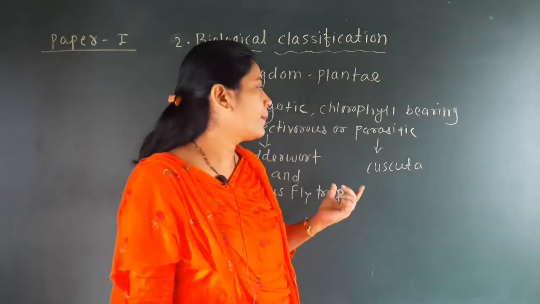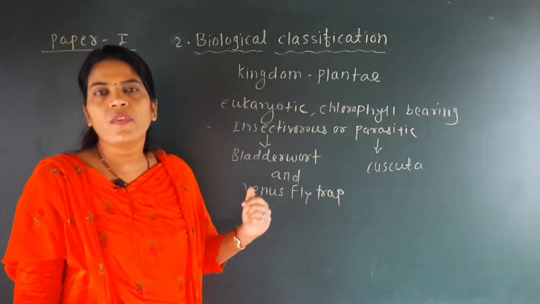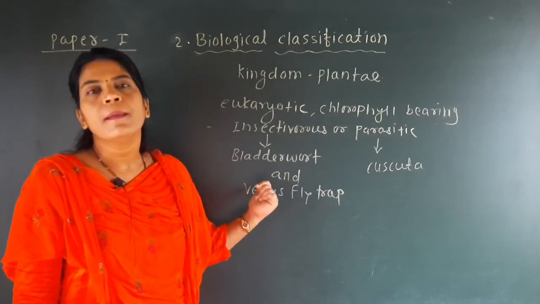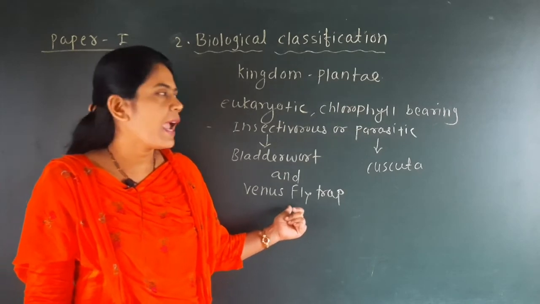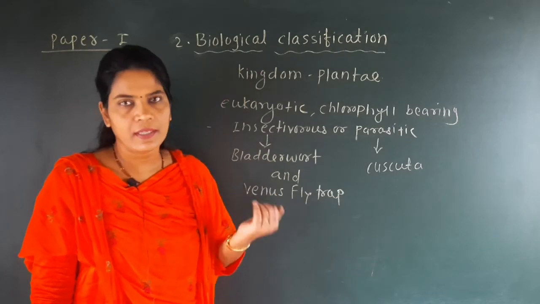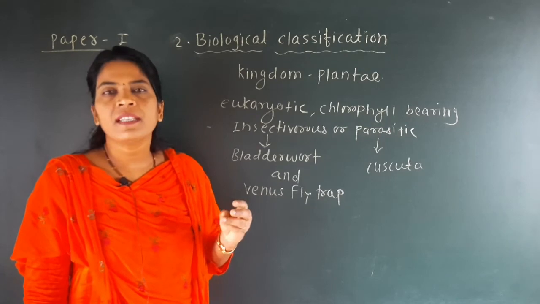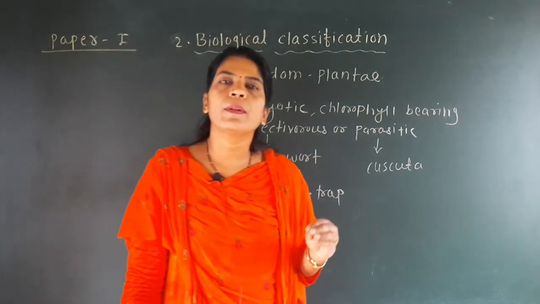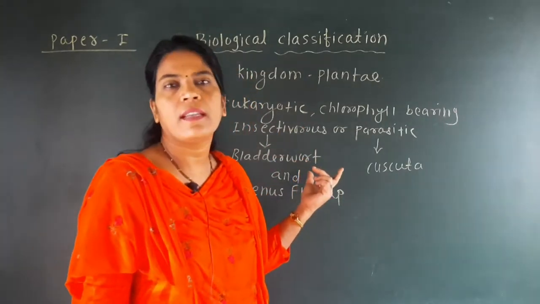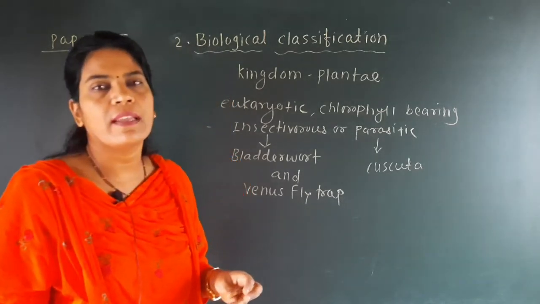Cuscuta is the example of the parasitic plant. Okay, so it is very important, because if the question is asked that the insectivorous plant is, then the answer is the bladderwort and Venus flytrap, and the parasitic plant is the Cuscuta. Okay, we are not going into detail on this example, but here we have to mention that all the plants are heterotrophic, but a few exceptions are there, and these exceptions are the insectivorous plants, that is called the bladderwort and Venus flytrap, and the parasitic plant, that is called the Cuscuta.